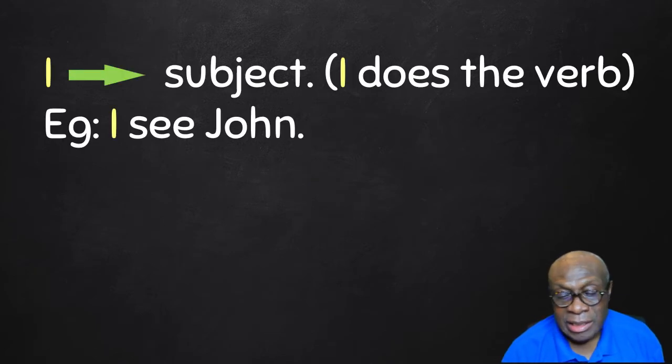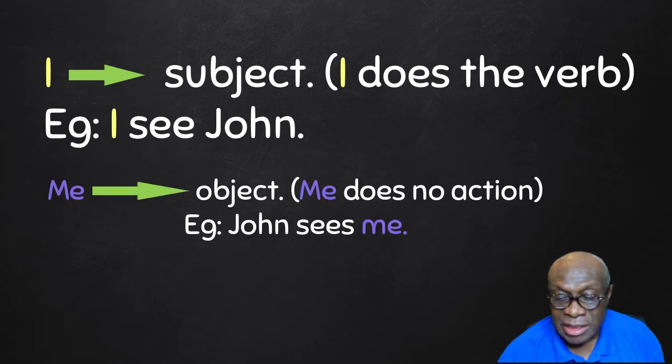I is subject because it does the verb. For example, I see John. Me cannot be subject, it can only be object because me cannot do any action in any sentence. For example, John sees me. The action is being done by John and not me.